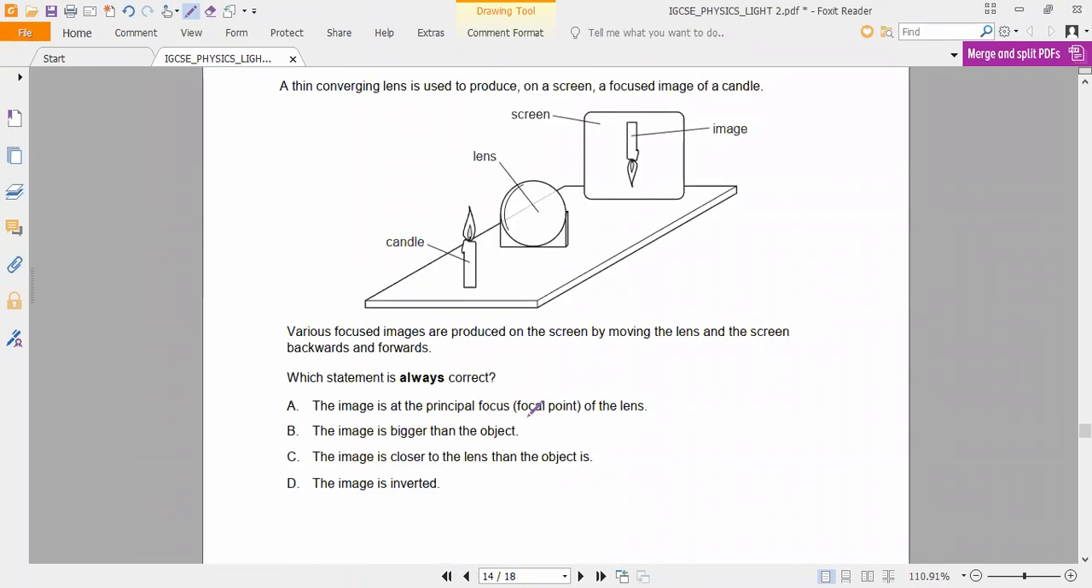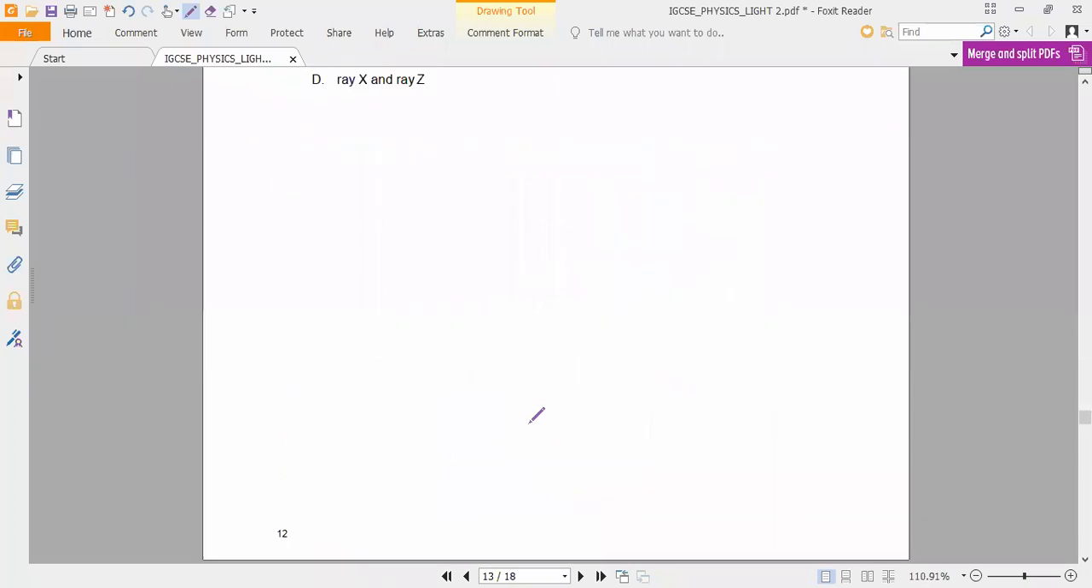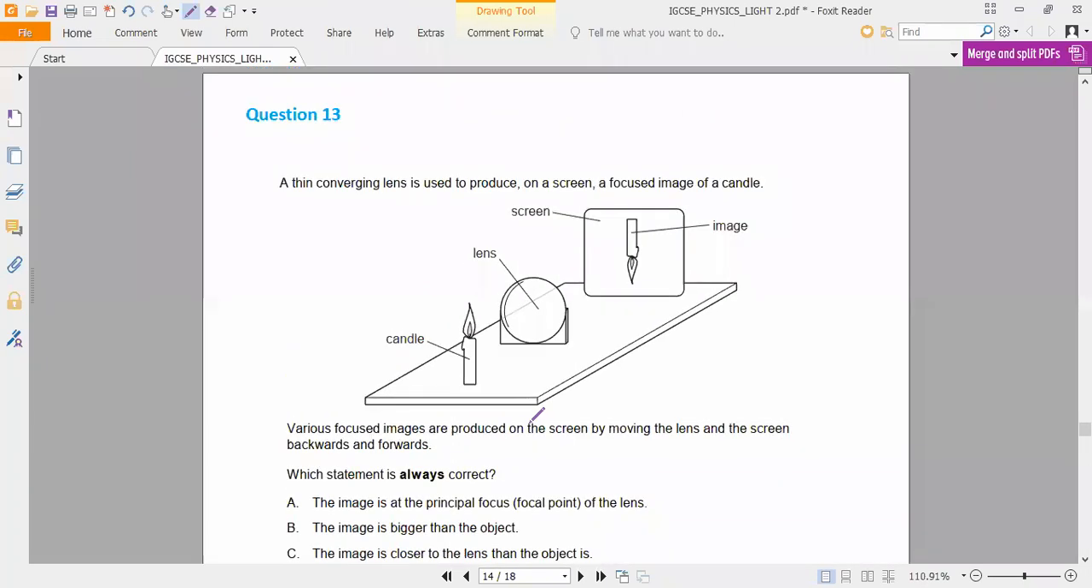Next, this question. Read the question carefully and answer. 13th question. A thin converging lens. Converging lens means which lens? Concave or convex? Convex lens. A convex lens is used to produce on a screen a focused image of a candle.